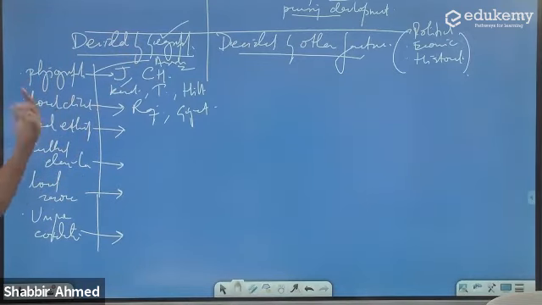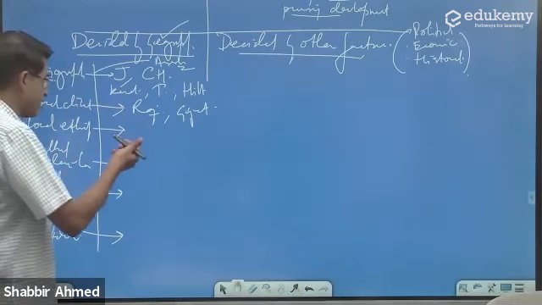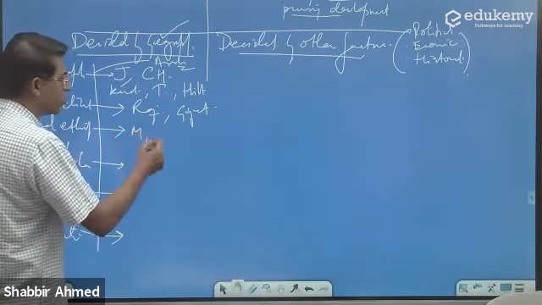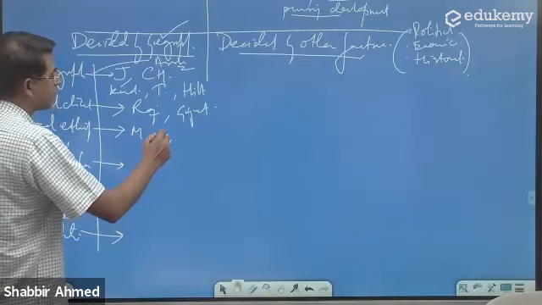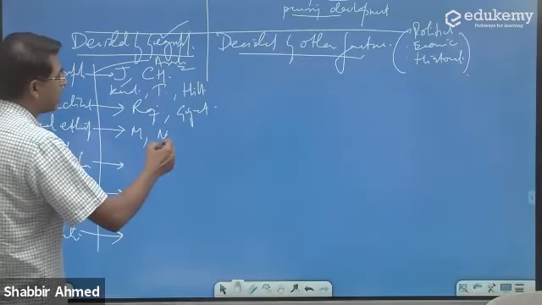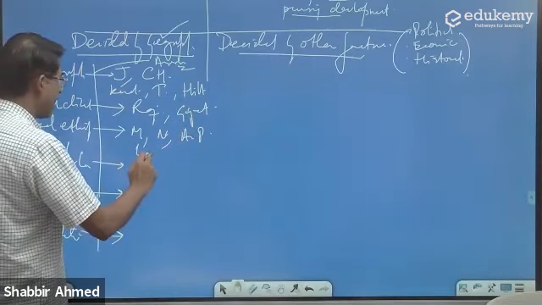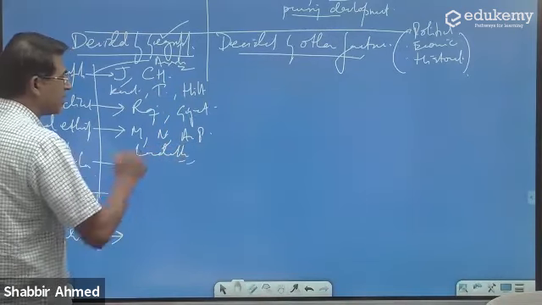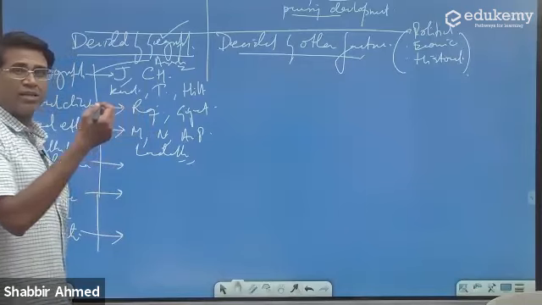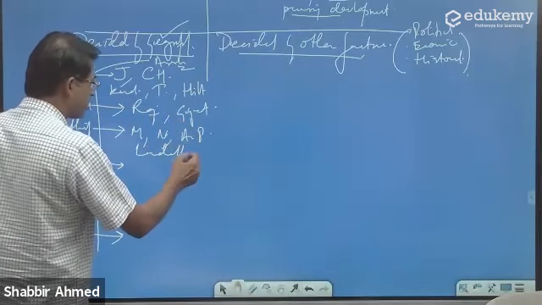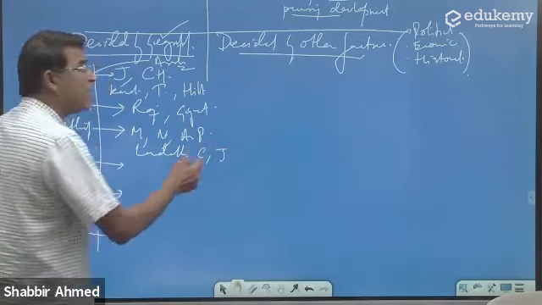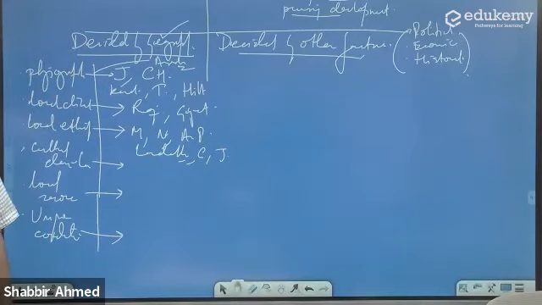Local ethnicity, all the tribal areas. You talk about Mizoram, Mizos, Nagaland, Nagas. We talk about the areas of Arunachal Pradesh, it is ethnicity. Ladakh is again ethnicity. For that matter, the states of Chhattisgarh and Jharkhand may be important for ethnicity. So that's ethnicity. Languages.